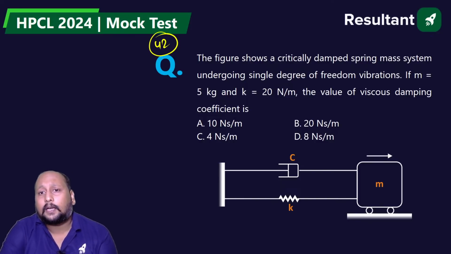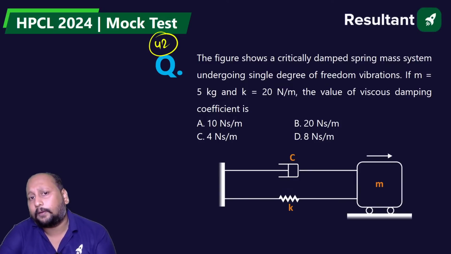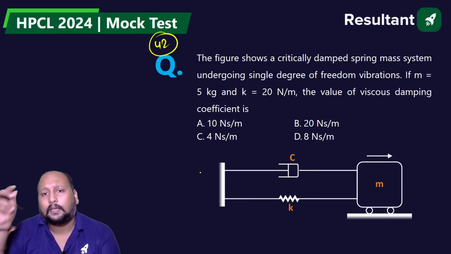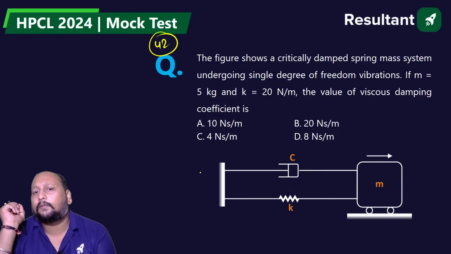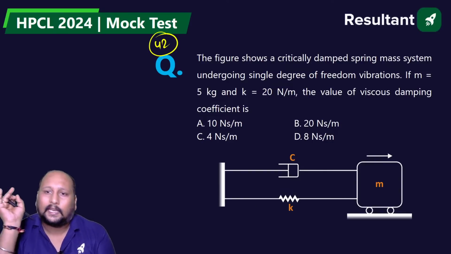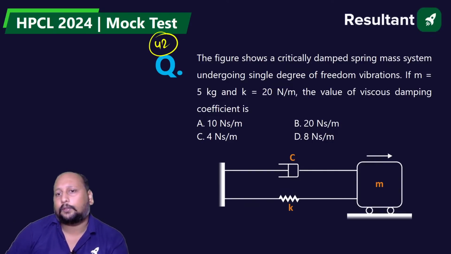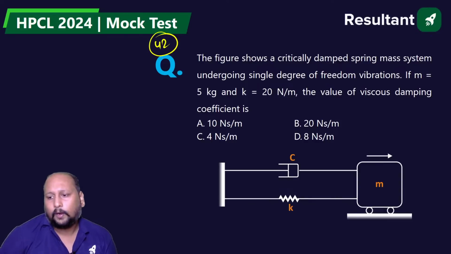The figure shows a critically damped spring mass system undergoing single degree of freedom vibration. Mass is given 5 kg. The spring coefficient is given 20 Newton per meter. Can you tell me what's the value of viscous damping coefficient? What is the value of CC?